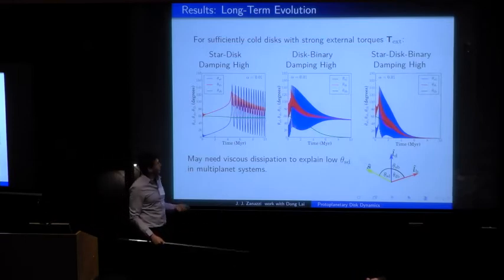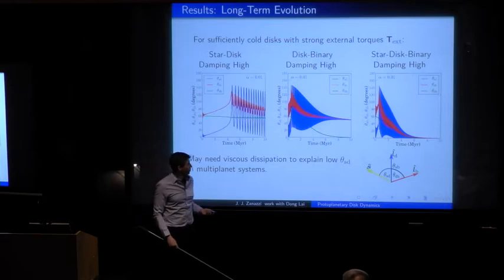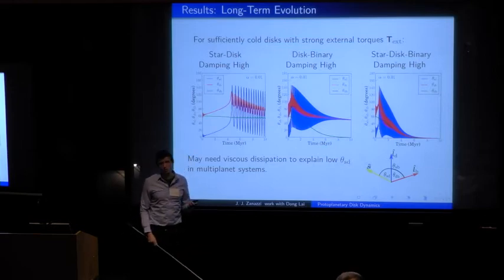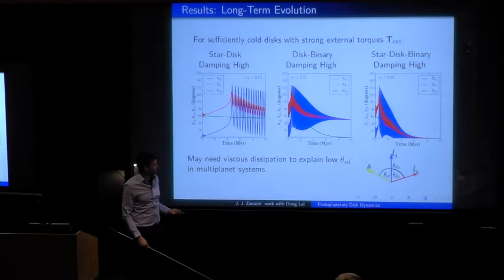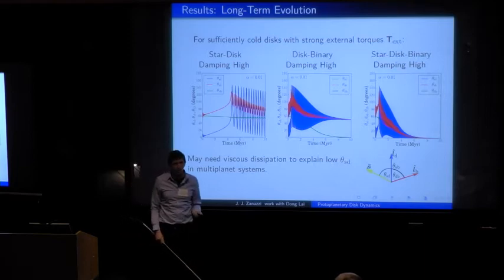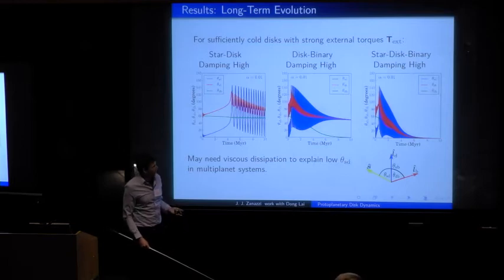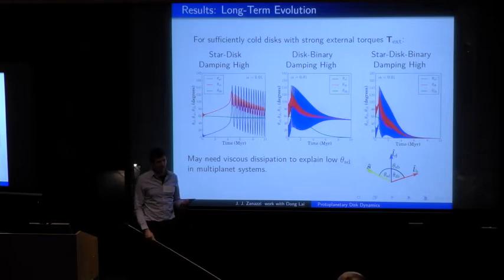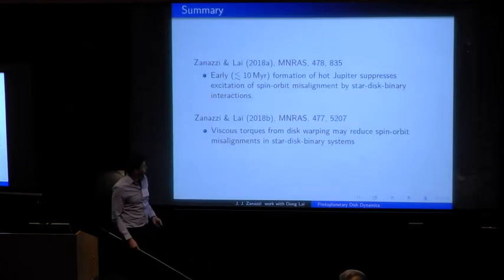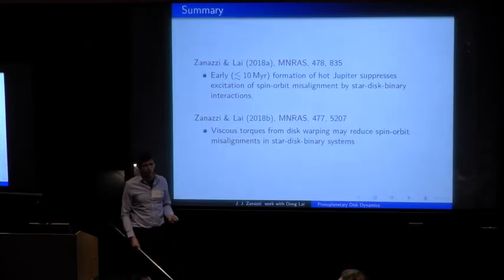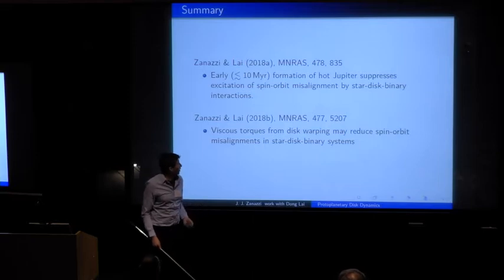And you see for every single one of these examples, the inclusion of these viscous torques from disk warping works to significantly reduce the stellar obliquities, which are excited by the binary companion. And we may need to actually invoke these to explain why we see exoplanetary systems with binary companions which have low stellar obliquities. Okay, so here are the two main takeaways of my work.